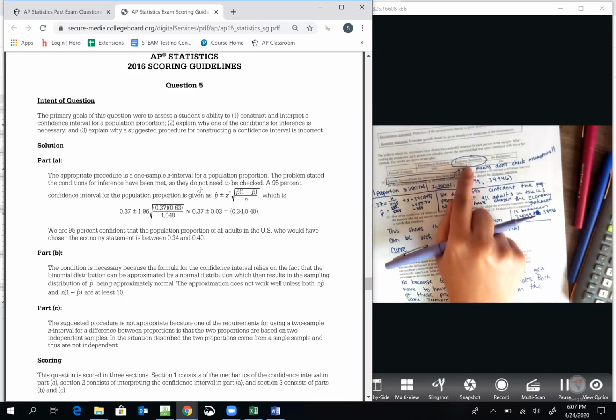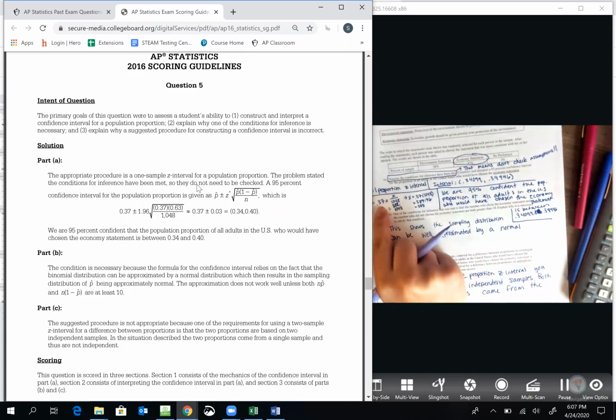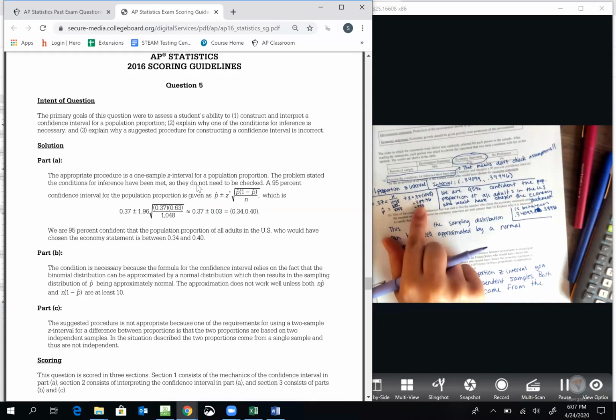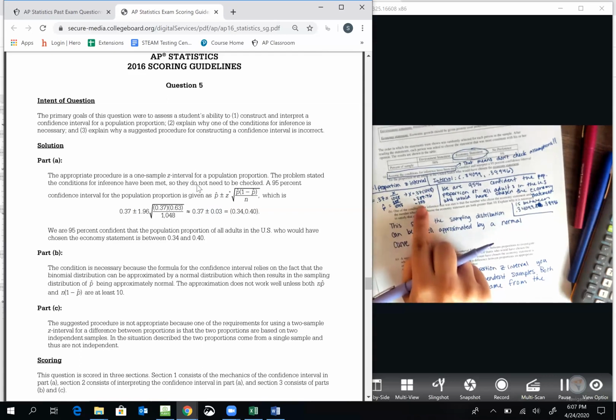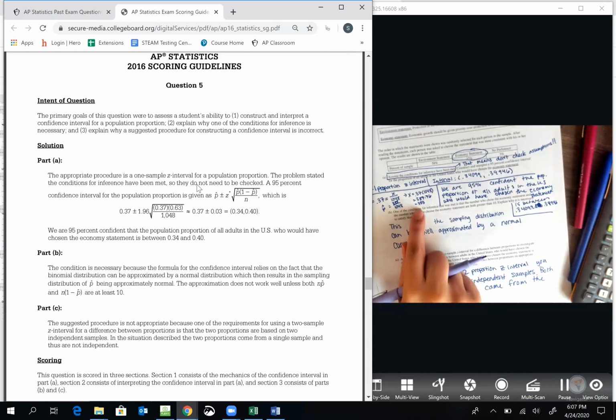So we want the percent that shows the economy statement. That's 37%. But in order to use our feature on the calculator, we have to be in fraction format. So it's 0.37 equals x over 1048. So that means that x equals 0.37 times 1048, which is 387.76. Always round to the nearest whole number here, because this is a fraction that already exists, so it would be the closest number. It's not one we're trying to predict for the future. Happens to be the same, we still round up here, but you wouldn't always round up. You go to the closest.